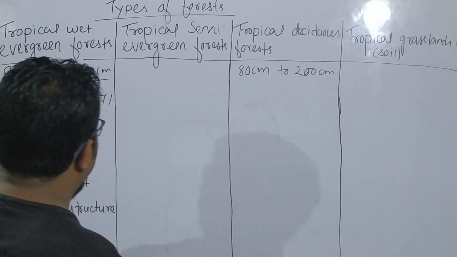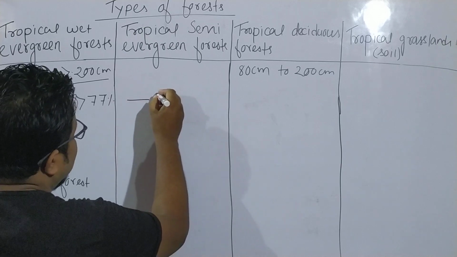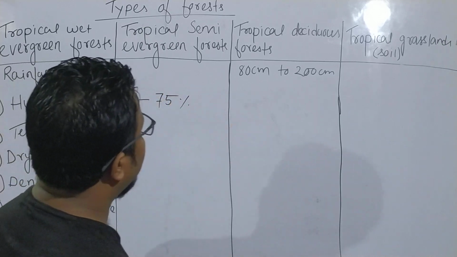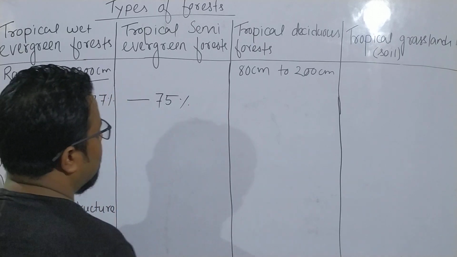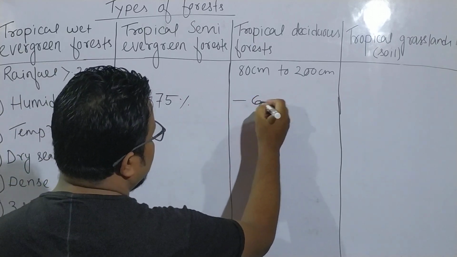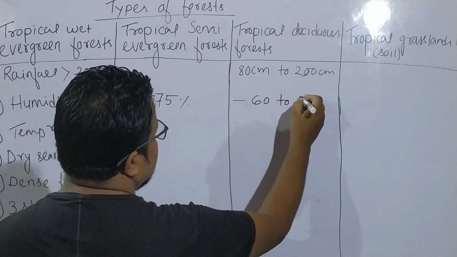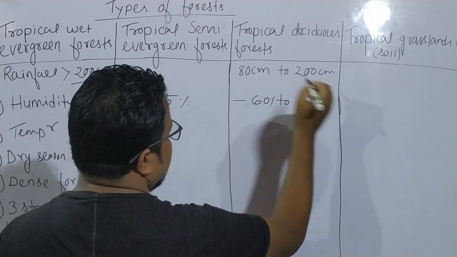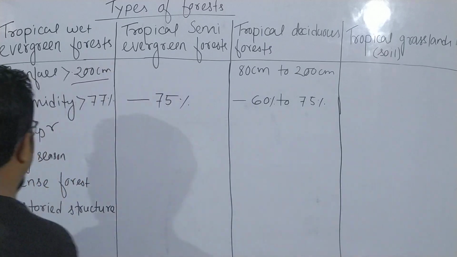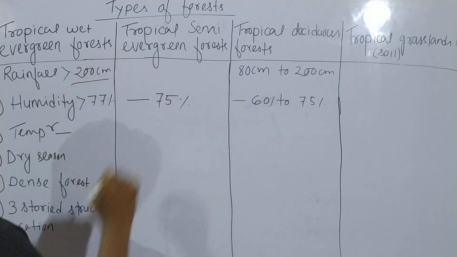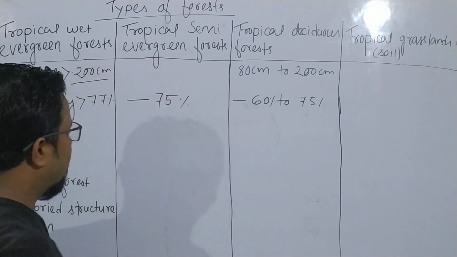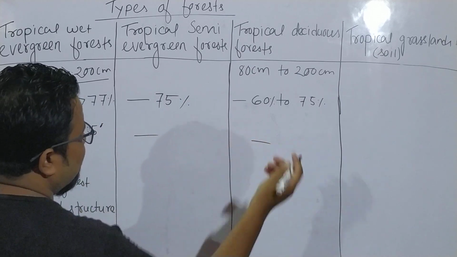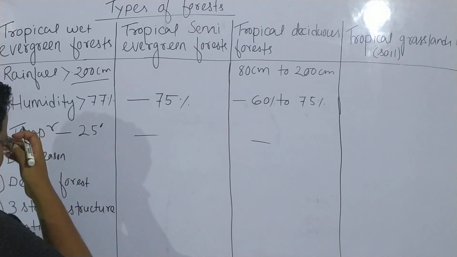It is almost equal to 75%. And the humidity of tropical deciduous forest is from 60% to 75%. Now temperature almost remains the same, with a little bit of variability, but almost around 25 degrees centigrade everywhere. A little variation is there, but that doesn't matter.